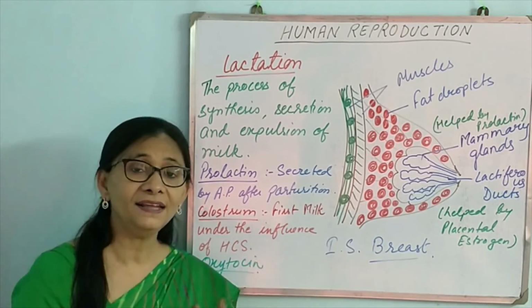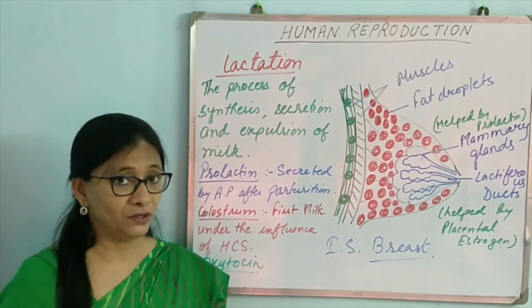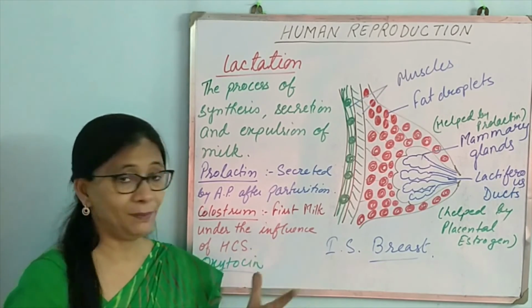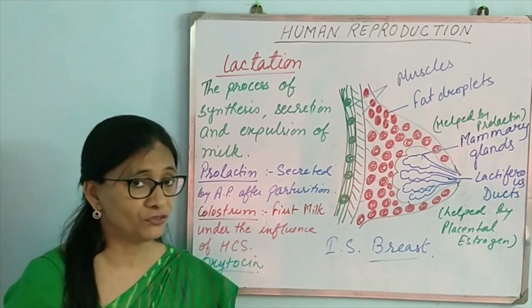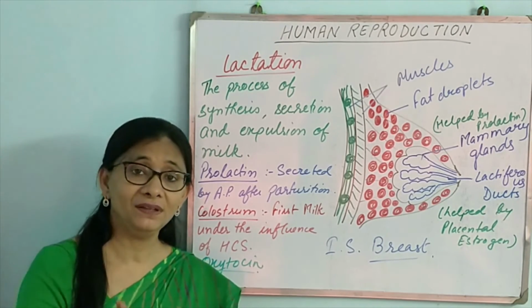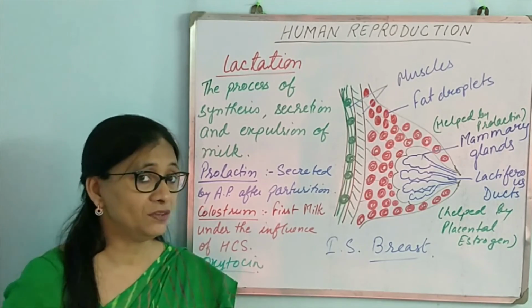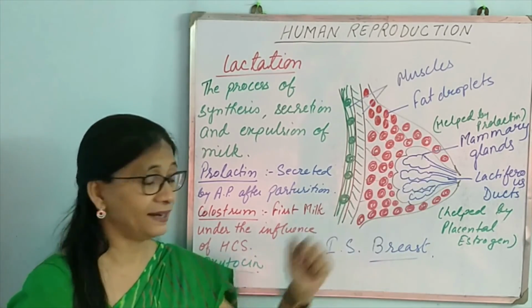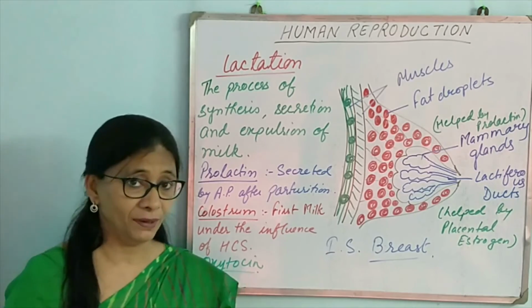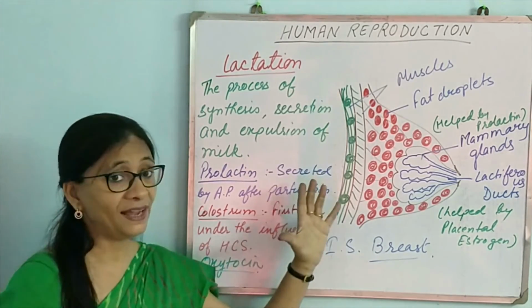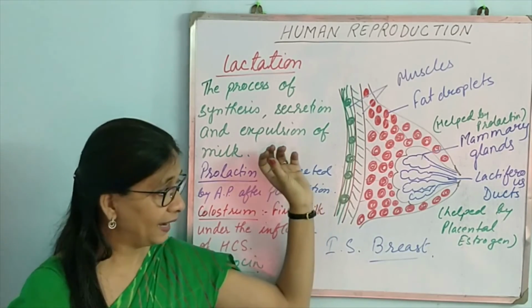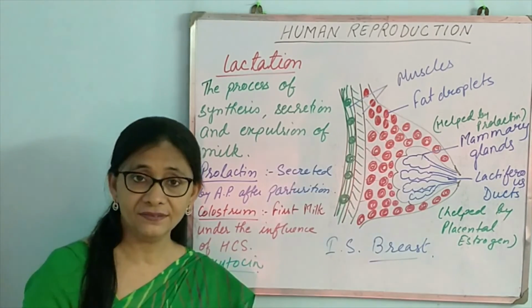During the early stage, when the baby has just been born and milk ejection has not started, when the baby suckles the nipple, then a stimulus is provided to the mammary gland and lactiferous ducts to secrete milk, and also oxytocin at that time contracts the muscle forcefully, and thus milk is secreted.